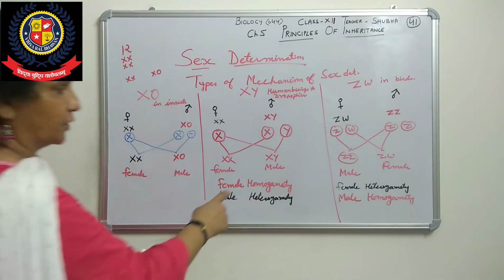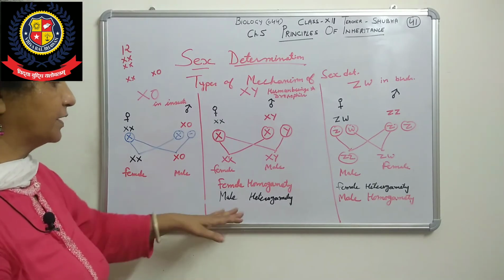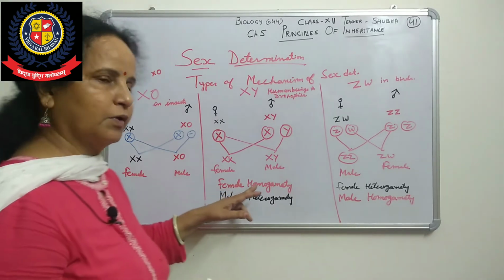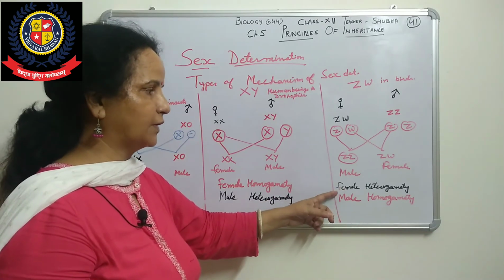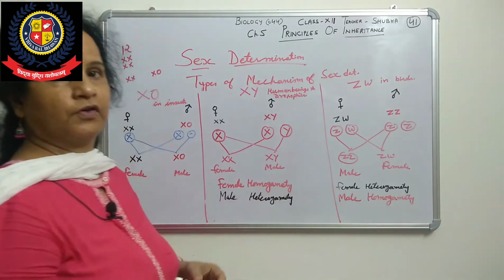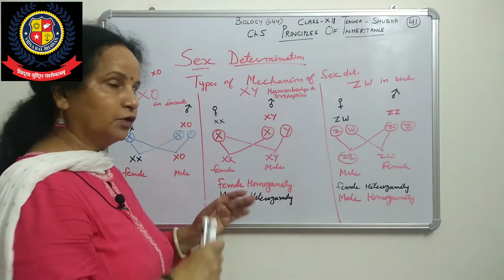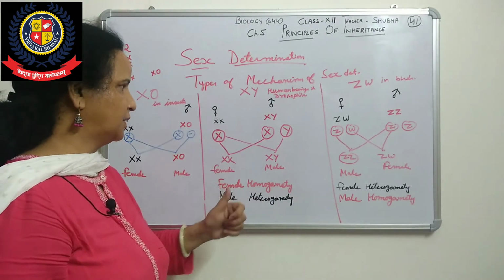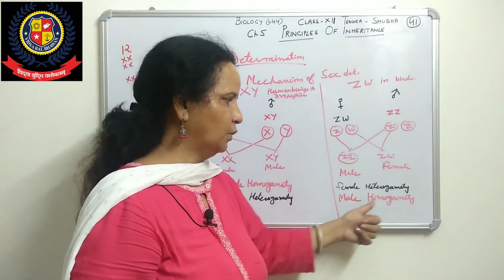This is a very important point, because in CBSE questions are asked from this many times. In human beings, female homogamety and male heterogamety is found. In birds, female heterogamety and male homogamety is found. A question may ask what is male heterogamety and female homogamety, so you have to define that, with the example also. In human beings we see female homogamety and male heterogamety. In birds we see female heterogamety and male homogamety.